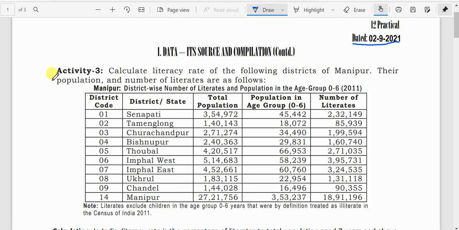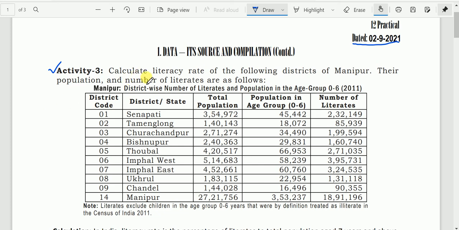So here we have activity 3. Yesterday we conducted 2 activities, and we learned about calculation of index number, then these demographic ratios, how to calculate crude birth rate, crude death rate, and sex ratio. We discussed that yesterday. So we have activity 3.